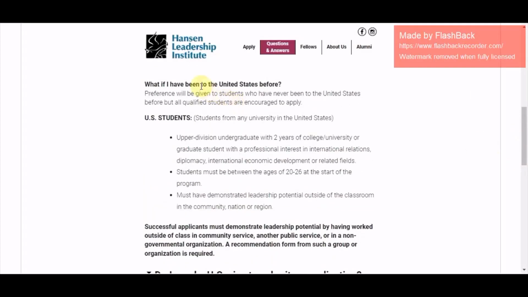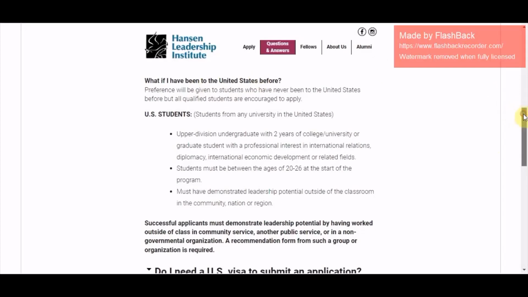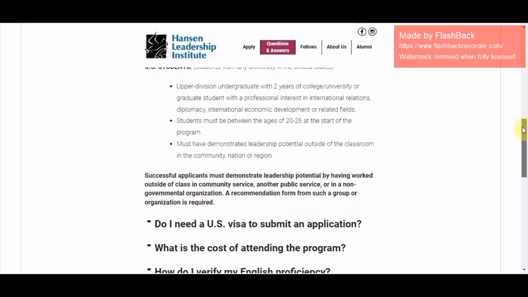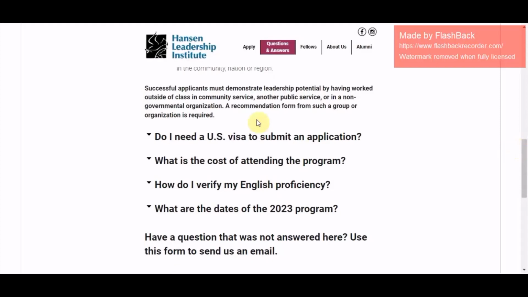So this section is for students who are in the US. They can also apply. If it doesn't apply to you, then you may just skip it. And it says successful applicants must demonstrate leadership potential by having worked outside of class in community service, other public service, or in a non-governmental organization, that is NGO. A recommendation form from such a group is required. If you have that, you stand a better chance to be awarded this program.